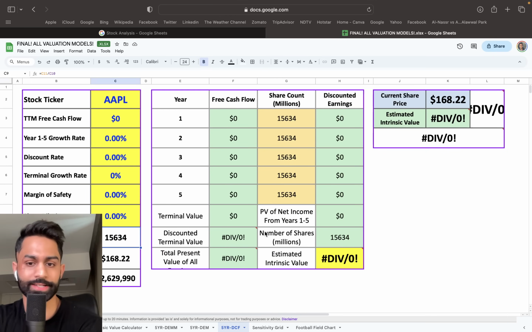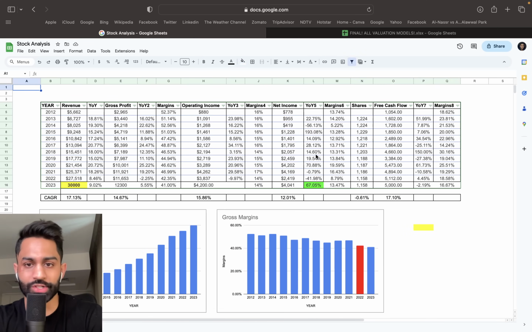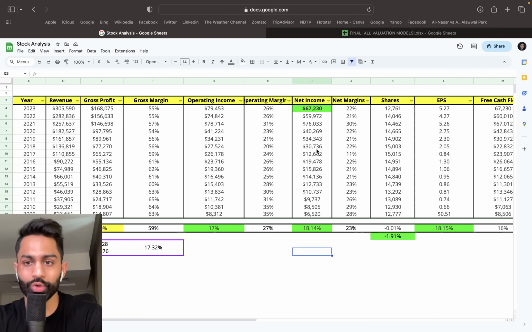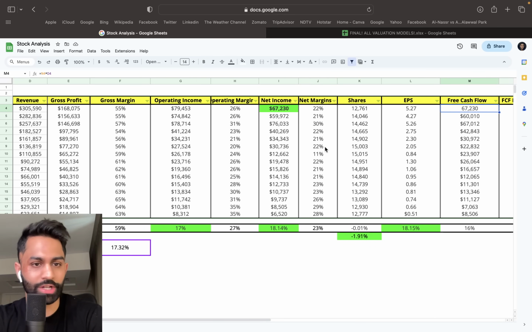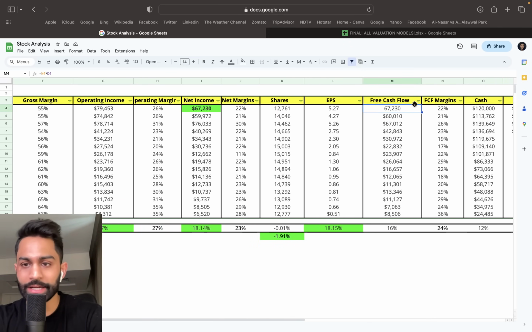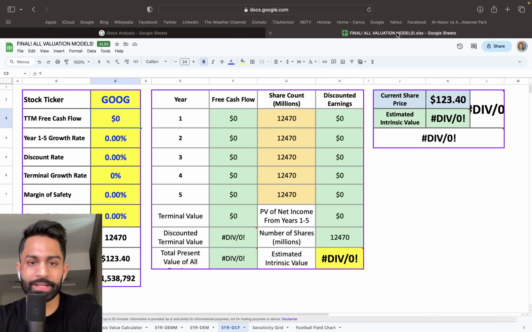Now, I also want to run through the discounted cash flows, okay? So this is a little bit different. We're not projecting net income, but we're projecting free cash flows. So what we're going to do is come over to Google here, and we're going to come back to the stock analysis spreadsheet and go over to Google's free cash flow for this year, 67,230, which I believe is very similar to the net income, but that is going to be, again, a 22-21% margin. Now, this is going to be a little bit different.